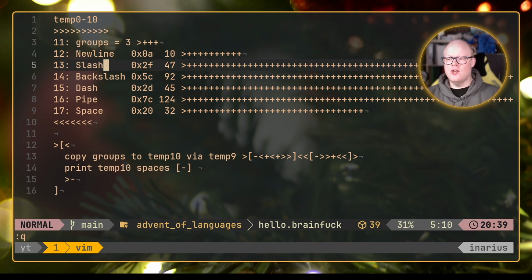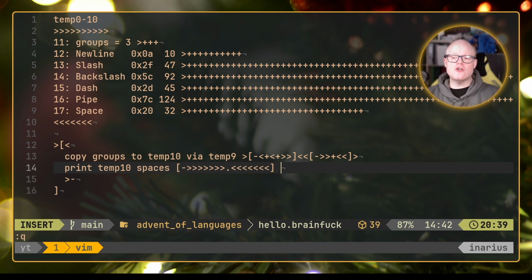cell 10, we need to go up like 7 times to group 17. So what we do here is 11, 12, 13, 14, 15, 16, 17. Then we print and then we go back. We go 16, 15, 14, 13, 12, 11, 10. And we do this in a loop. So now it will simply go here again and do the same thing again.